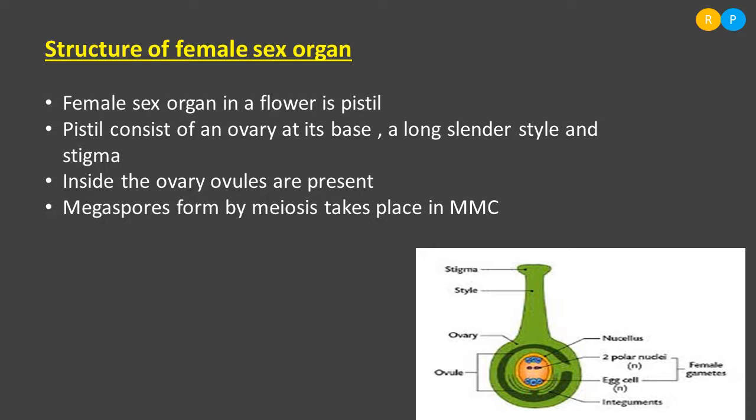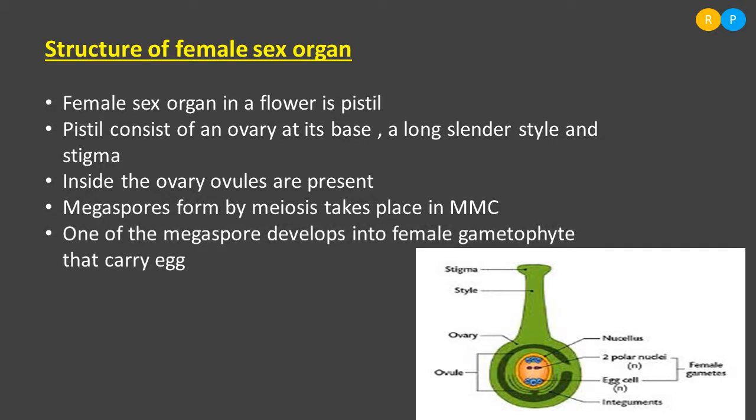So a completely developed megaspore leads to the formation of what? Female gametophyte. Clear? Within the female gametophyte, we can find the egg. Understood, right? There are a number of cells in the female gametophyte. Out of those, the egg is the female gamete. Clear? So this is the overview of the female sex organ.